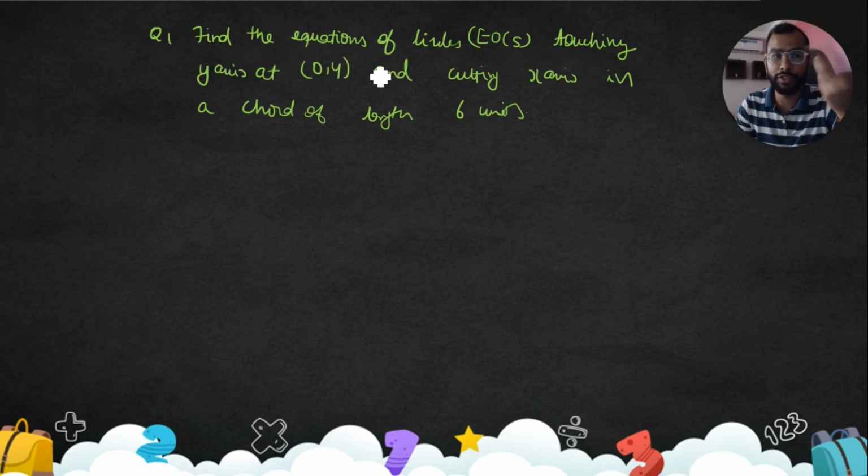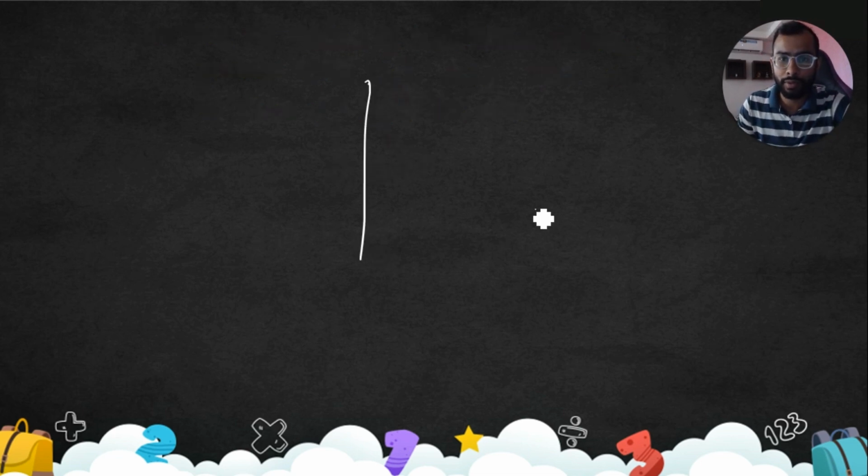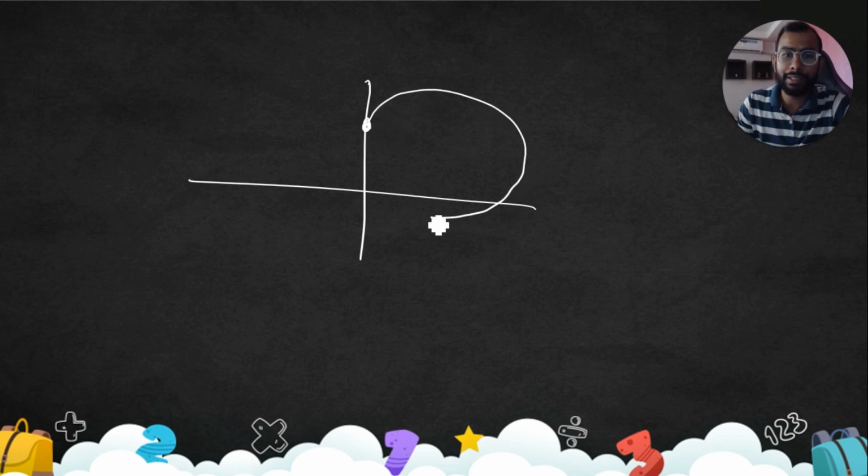Till now we have seen the equation of a circle is (x − x1)² + (y − y1)² = r². Now it's touching the y-axis at (0,4), so (0,4) is this point, and it's making an intercept of 6 centimeter, or cutting a chord of 6 centimeter on the x-axis. So this is one of the possible circles. This point is (0,4). Now let's say this is our center.